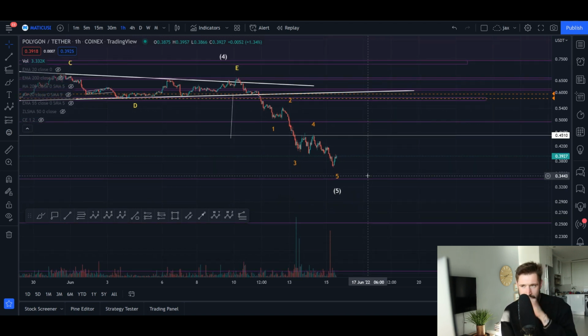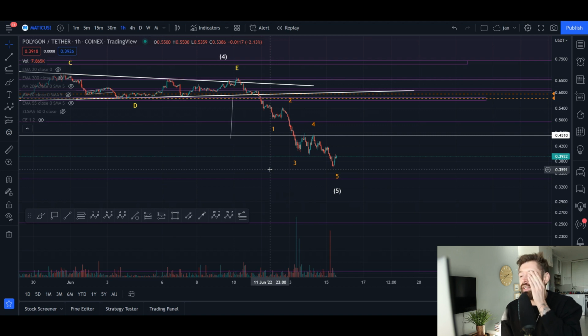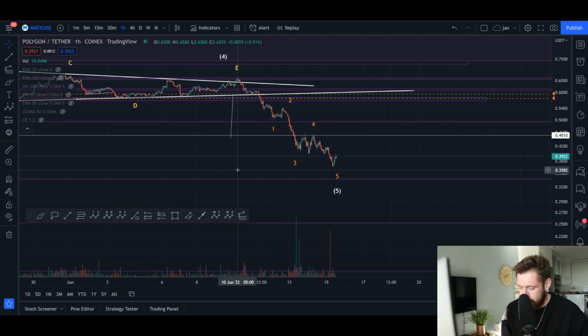I have been dollar cost averaging into Matic, into some metaverse projects, and I will continue to do that. If we consolidate here, even if we go lower, I mean, we have some people that are calling for Bitcoin to come down to 11, 12K. I don't think that's the likely scenario in my opinion. We'd be doing something we've never done in previous bear markets, but of course anything is possible. But I do think the low is close for BTC.